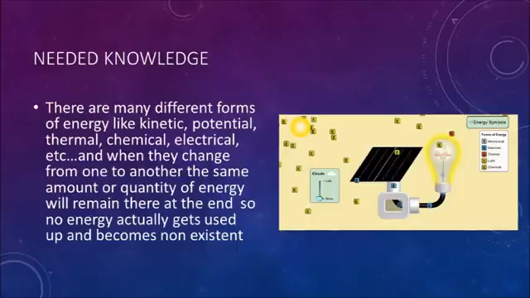For example, here in the picture, to the right there is a sun which is giving off light energy and a solar panel which is turning that light energy directly into electrical energy, which is powering the light bulb, which then turns it into either heat energy or light energy. But all the energy just gets transformed, nothing actually gets lost or destroyed.